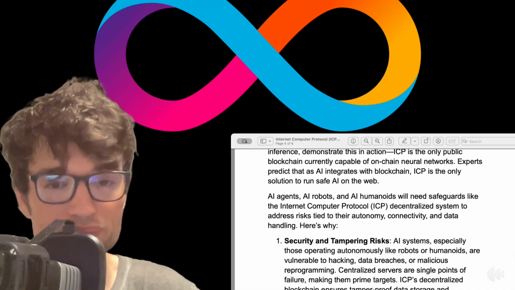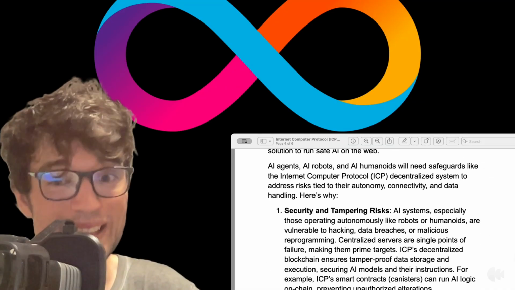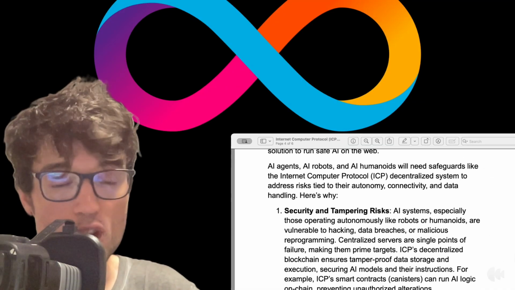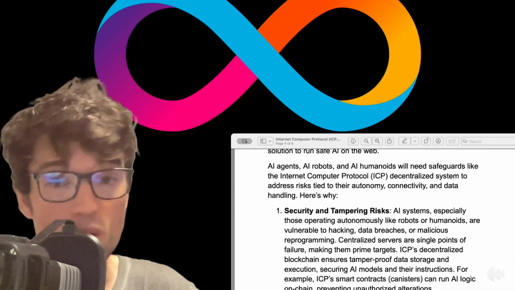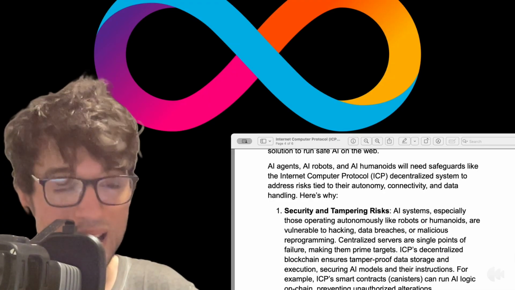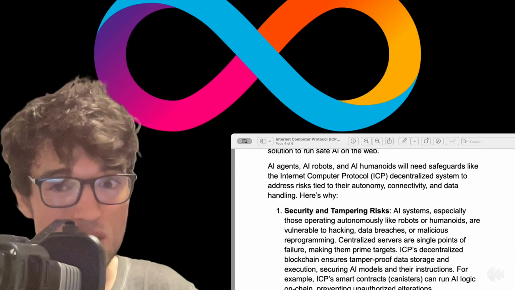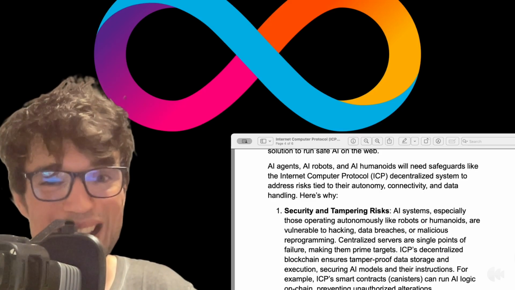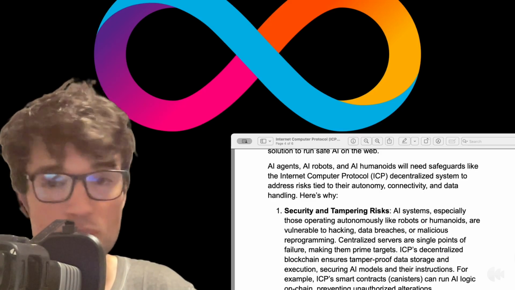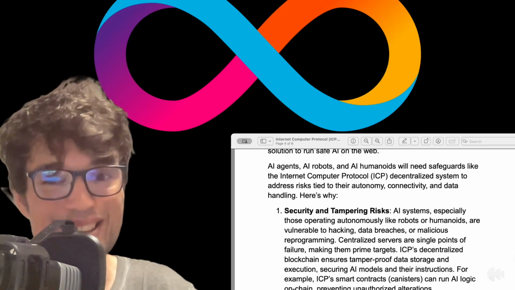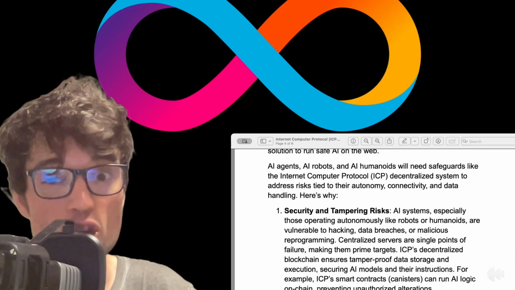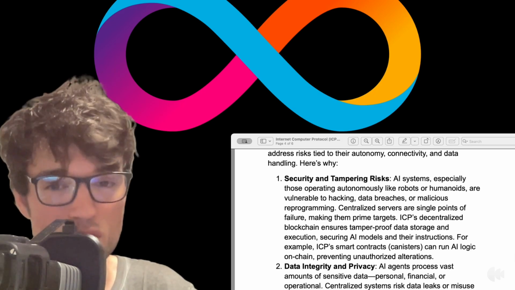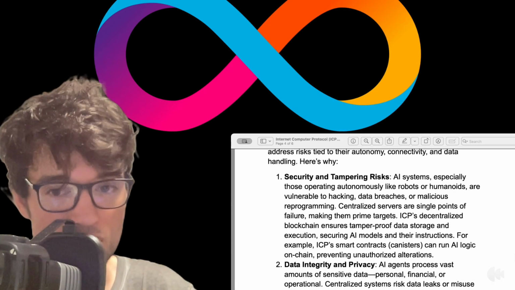Here's why. Security and tampering risks. AI systems, especially those operating autonomously like robots or humanoids, are vulnerable to hacking, data breaches, or malicious reprogramming. Centralized servers are single points of failure, making them prime targets. ICP's decentralized blockchain ensures tamper-proof data storage and execution, securing AI models and their instructions.